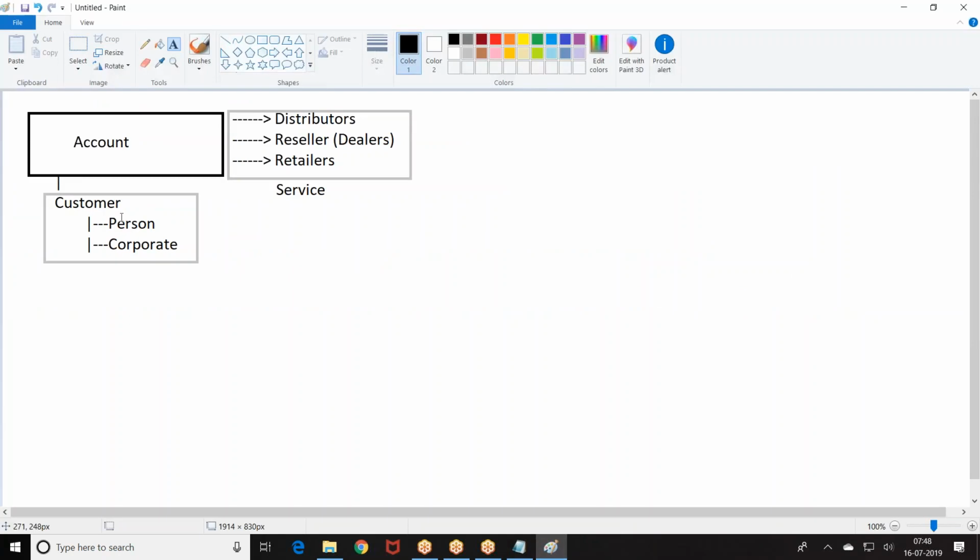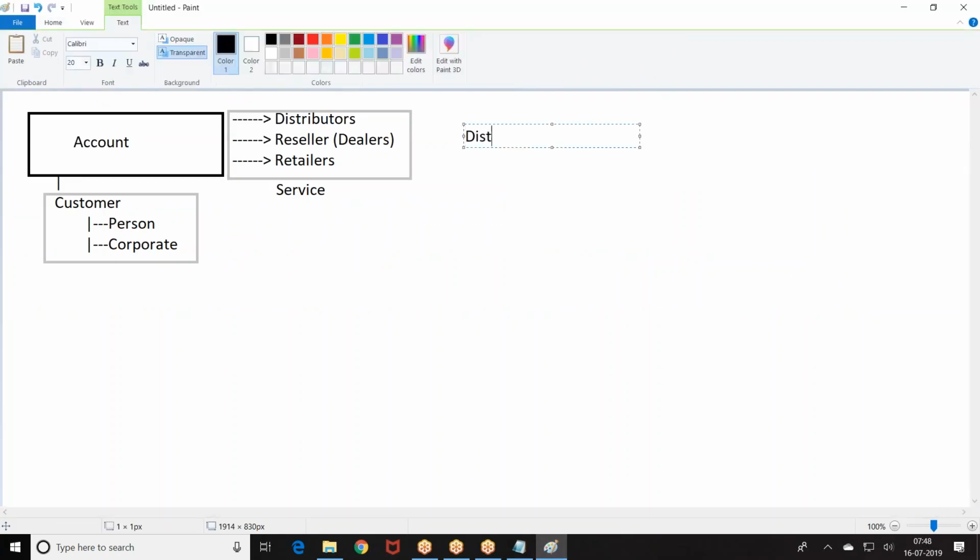The story is like this. A distributor will have a 4-character ID. A dealer of that distributor will have a 6-character ID. Retailer will have the next. So basically, seller and reseller: distributor, seller, reseller. I should name it seller, reseller, but for your understanding purpose, I give retailer. Okay, this is how we give.